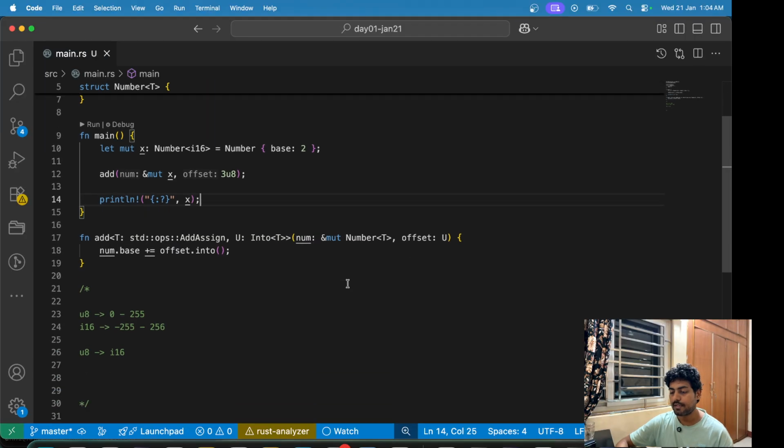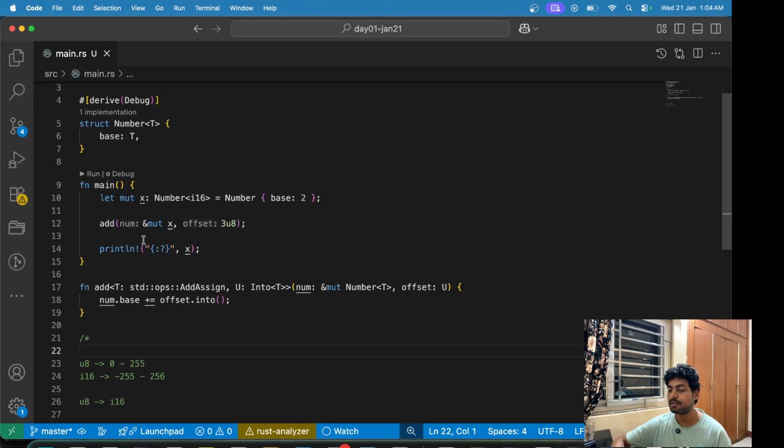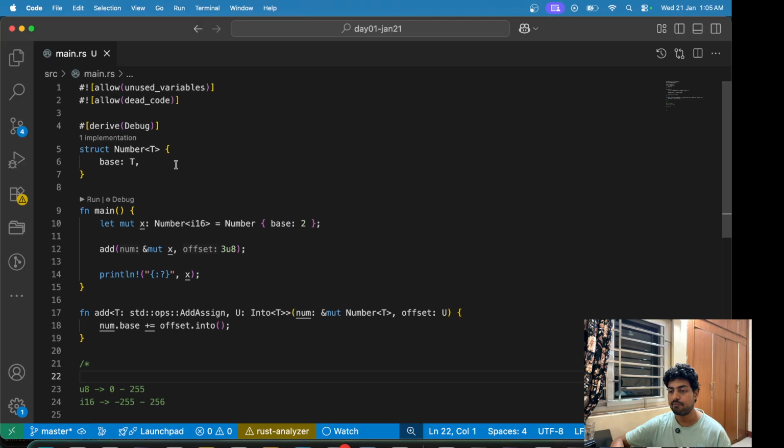So there are a lot of things that we covered here. Even implementing this simple function helped us understand that there are many things at play here. You have the power to define each and every type. This is a pretty generic function that takes in a type T as well as type U. We defined this number just to show you that if we don't implement the Copy and Clone traits, we cannot simply pass in the value and then use it again in the same scope, because the value is moved by default in Rust.